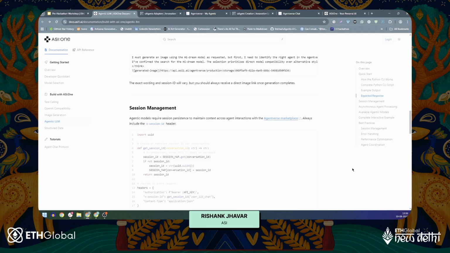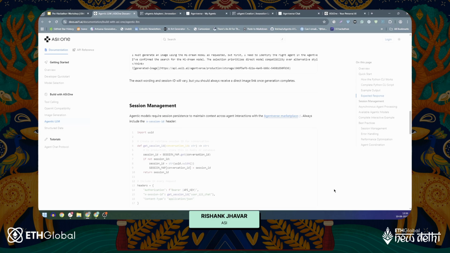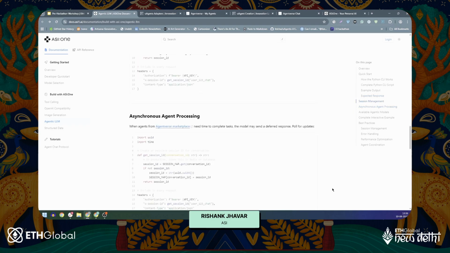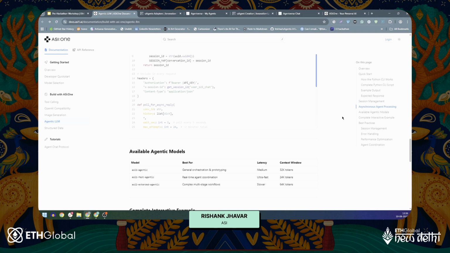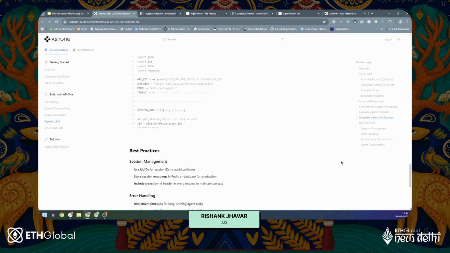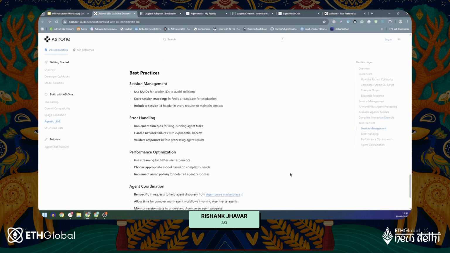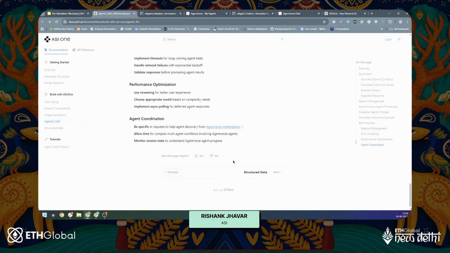That would be session management, because obviously the models will require some session persistence to maintain the context. Then we have the async agent processing. Agents from the marketplace might need some time to complete the task, and that's where you can use the async processing. You can find a few examples here as well. And something that is quite important is that you try to use the best practices for the proper search and discovery of your agent. And you can do it right here.